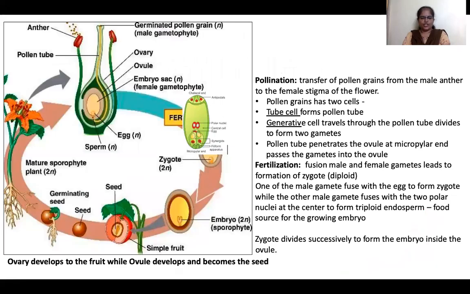This is a structure. Just concentrate on the picture. Don't read this. This is a plant with a bisexual flower having female reproductive part and male reproductive organs.